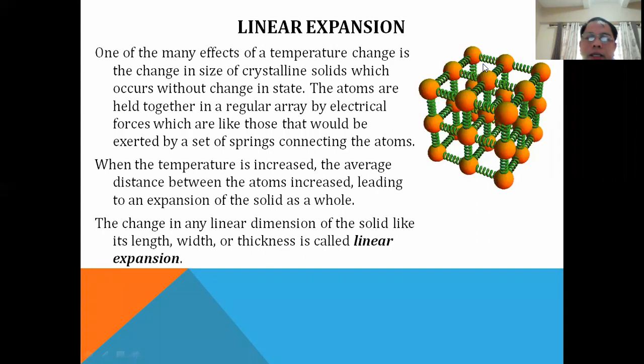And solid materials behave like a spring, so when you add heat, these spring connections or bonds will become stretched. They will move away from one another. But since they are solid, they will return back to their original dimension.